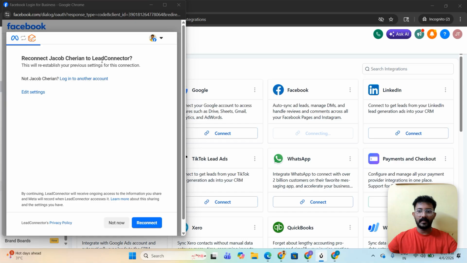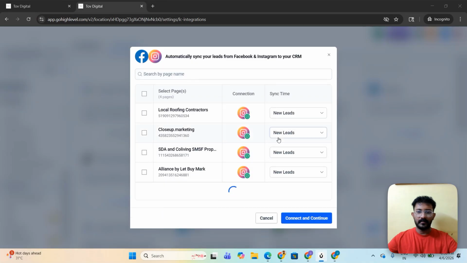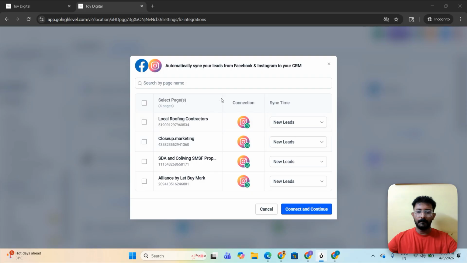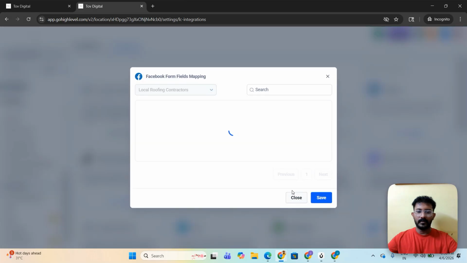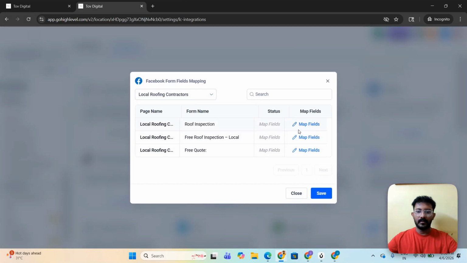So the Facebook is getting integrated. Clicking on the reconnect option. Okay, it's taking some time. You can see my Facebook pages here. I'm just adding one of my Facebook pages, connect and continue. And I'm going to configure the field mapping. Here, as you can see, this is the page that comes up. In local roofing contractor, roofing inspection is the name, and this is the page name, which is local roofing contractor.